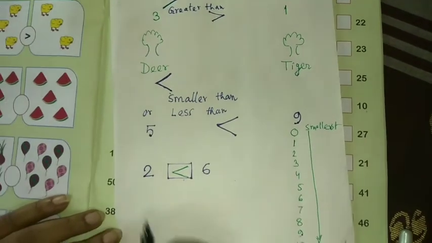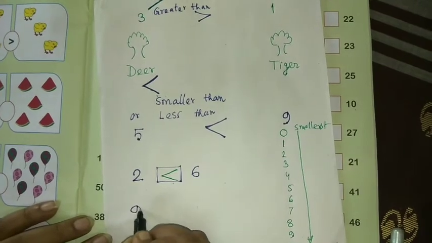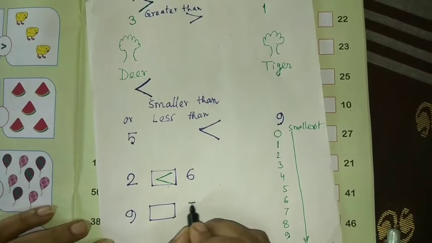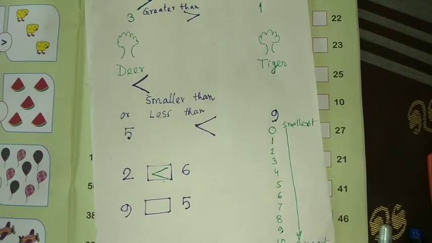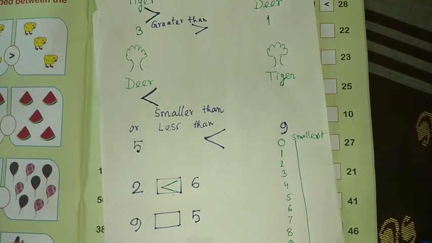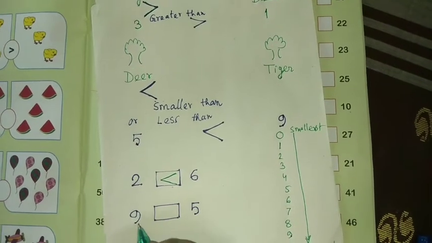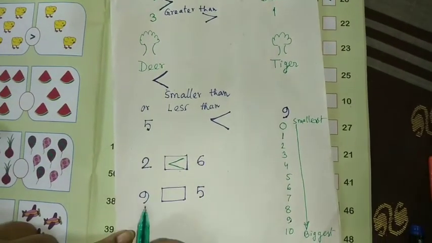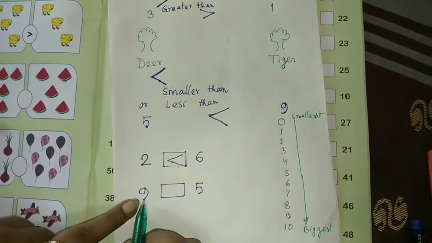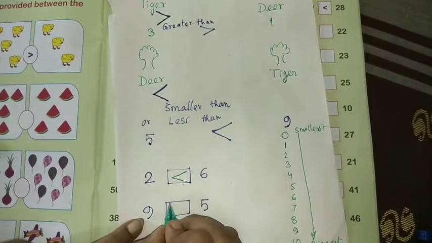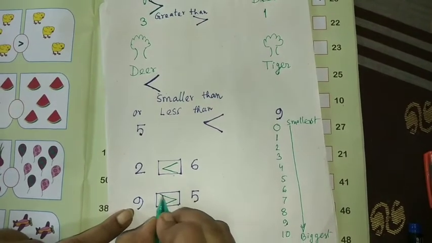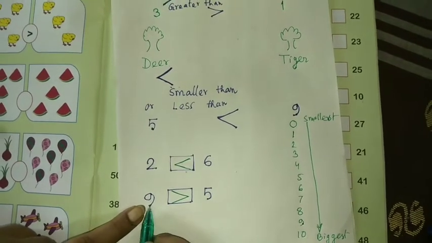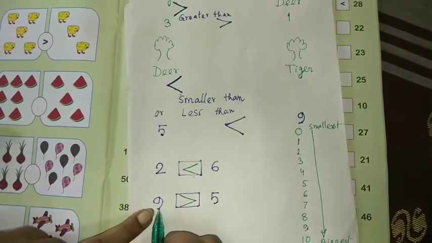Now next: 9 and here is 5. Can you say which is the big number? Obviously 9, and 5 is the small number. So you know a big and strong number is always greater than a small number. That means 9 is greater than 5, or 5 is less than 9.